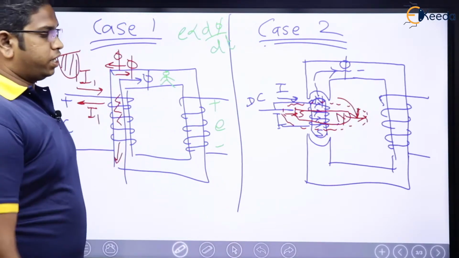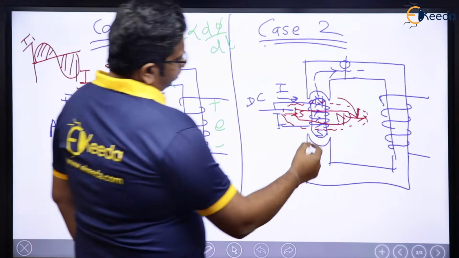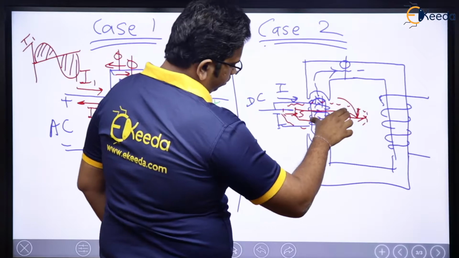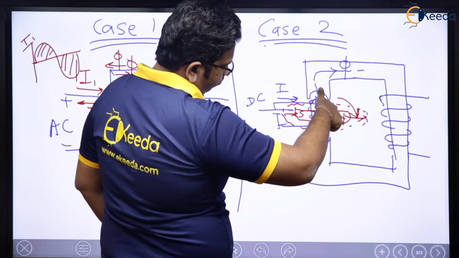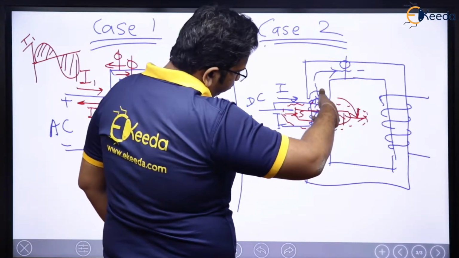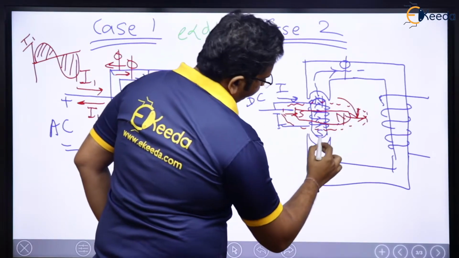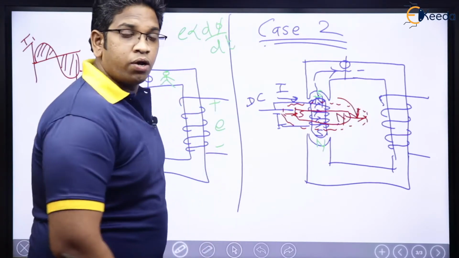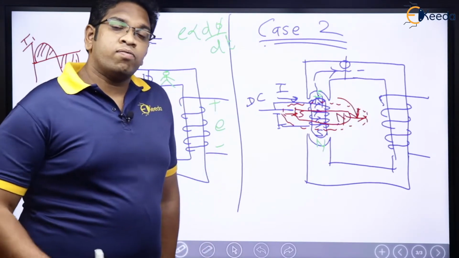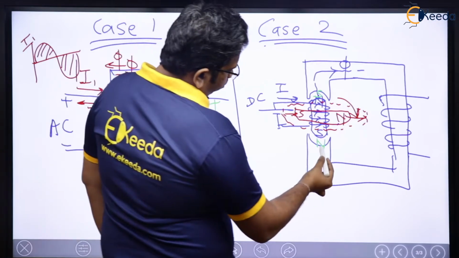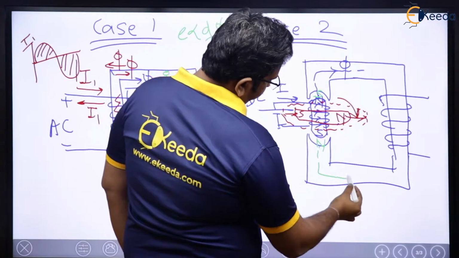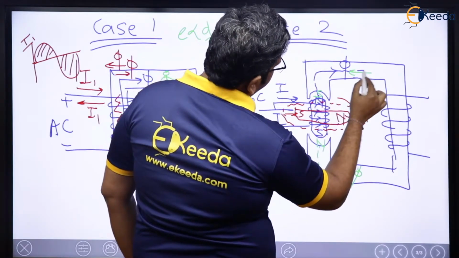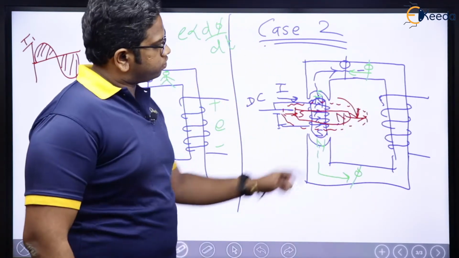Now, what is in the third case? Let us see. In the third case, let me assume that this rotor is rotated like this. Further rotation is in this direction, which means this north will come here now and this south will go up here. Now the moment this happens, what is going to happen? See, this north flux will go like this and complete its path like this. In the third position, flux is going to be this.